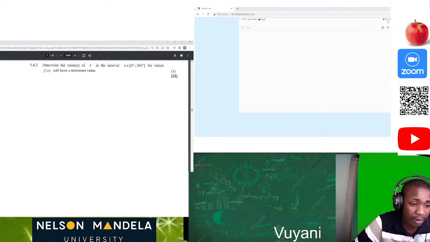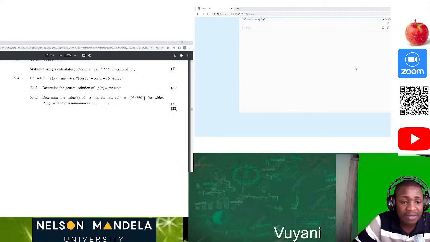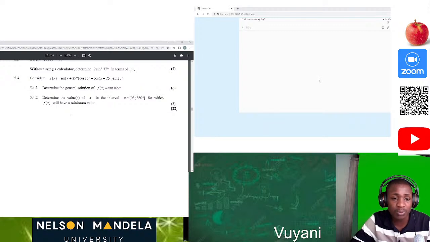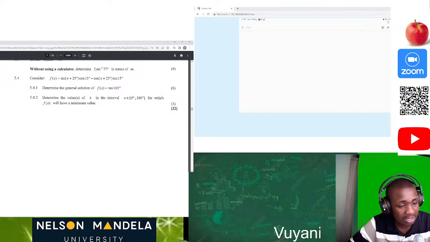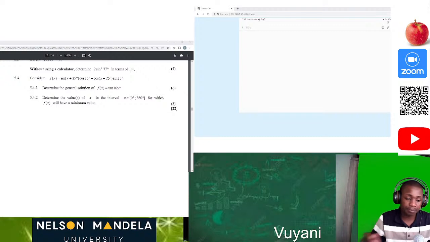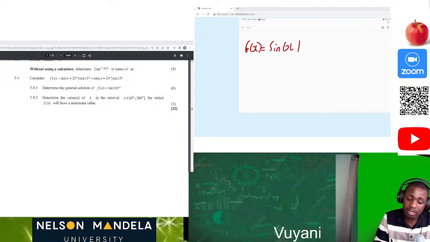Now we are doing 5.4.2. Determine the values of x in the interval x element from 0 to 364, for which f of x will have a minimum value. This is quite easy, guys, because you must just understand that your f of x is now equal to sine of x plus 10 degrees. Of course, that's what we've already calculated, so definitely you get a mark just for being able to say that.